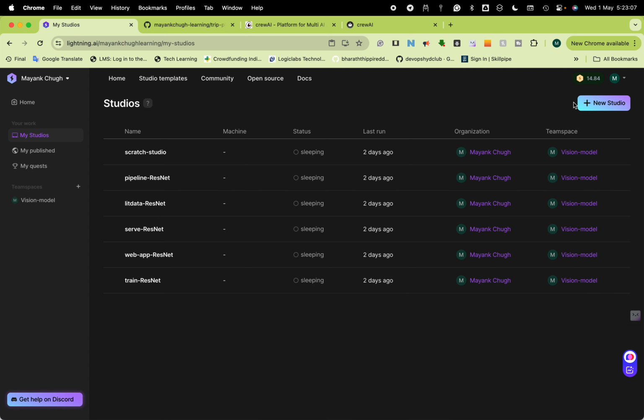Every month you will get $15 USD from Lightning. That is the credit you will get. If you use over it, you will have to pay. So this is free of cost. There is no need for you to give any credit card or anything.